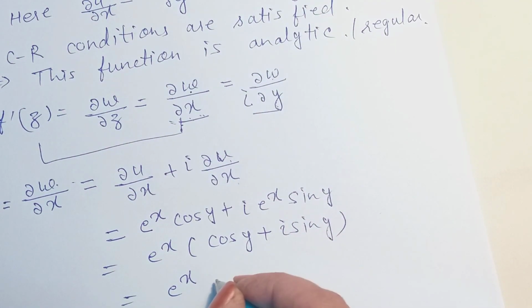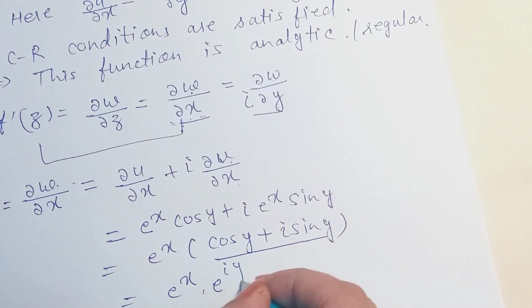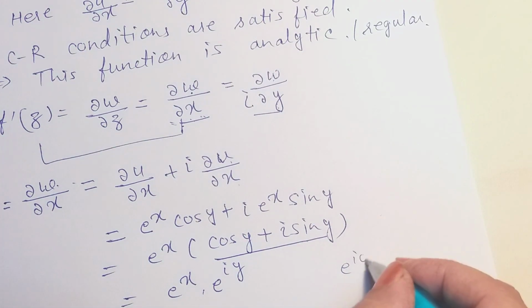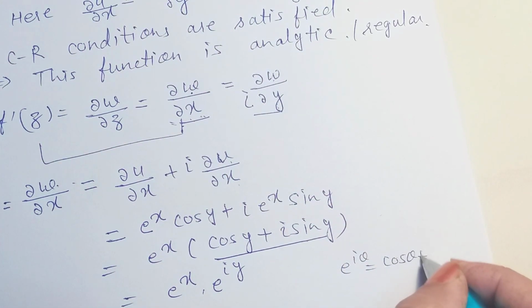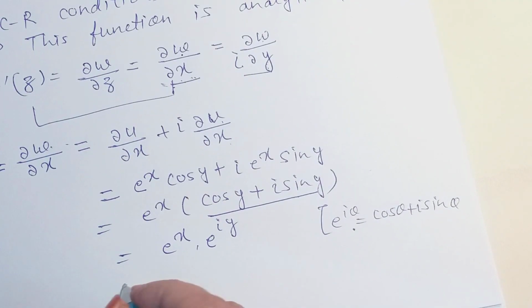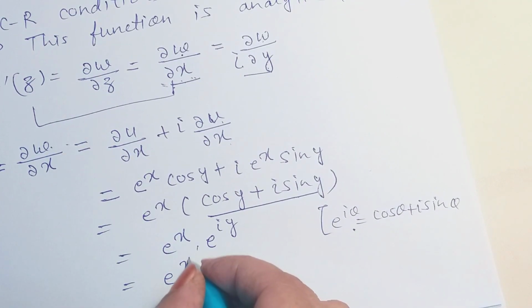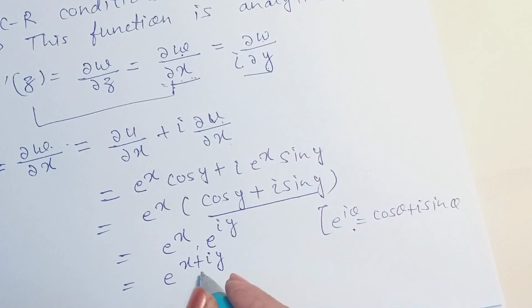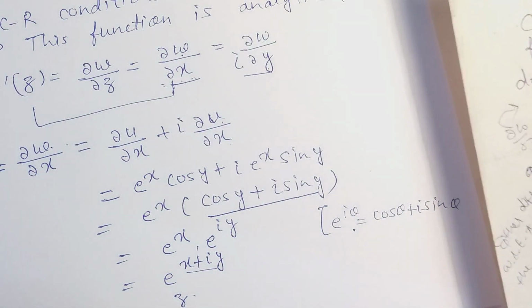We know the value of this is e to the power iota y, because e to the power iota theta is cos theta plus iota sin theta. So we can write it e to the power x plus iota y, or e to the power z also.